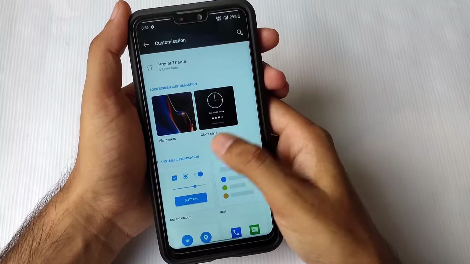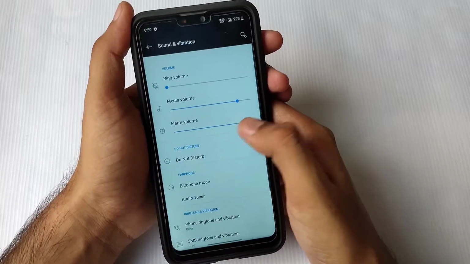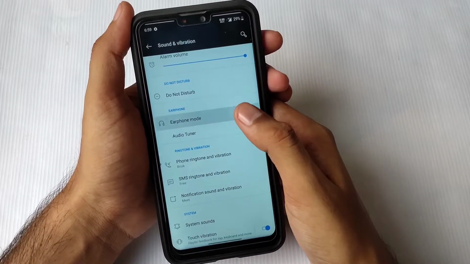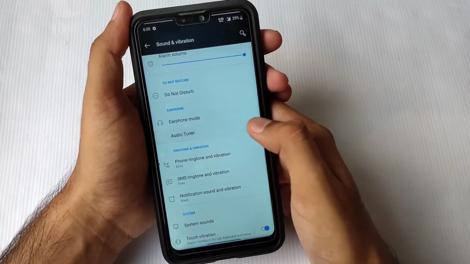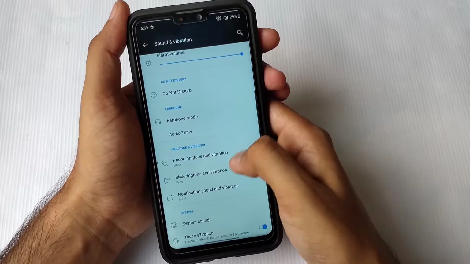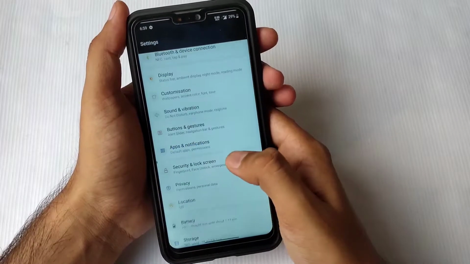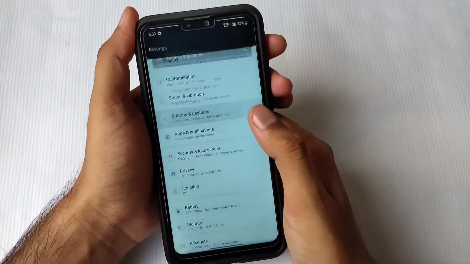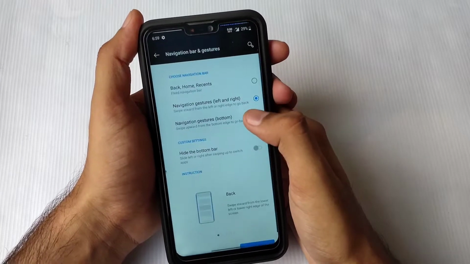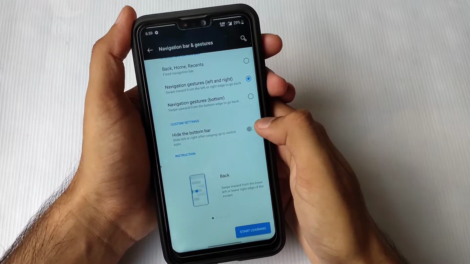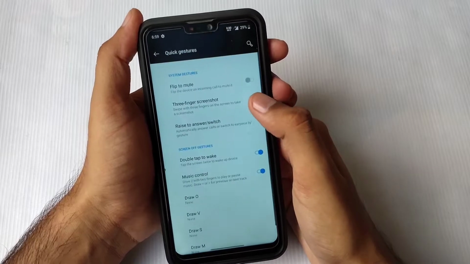There is not much customization in this ROM as compared to Oxygen OS Beta 8, but some is given here. If I talk about sound quality, the normal sound quality is very good. You can also use the earphone mode and other options here. You will have no issue using this option. If I talk about the color slider, it is not present on our device. It is only on OnePlus devices.